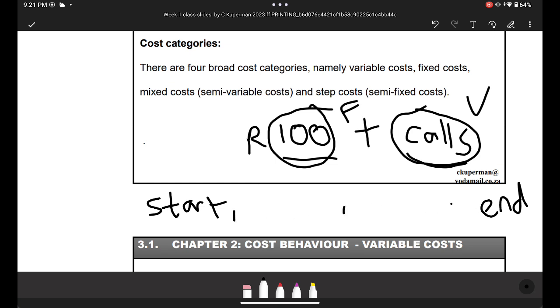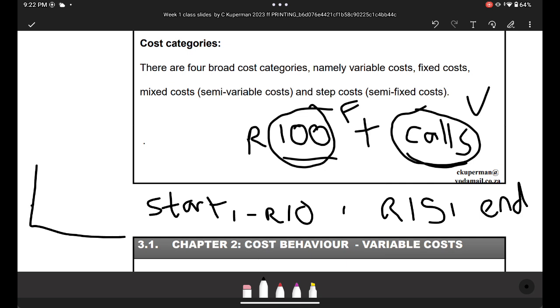Different roads charge different prices. So when you're running across this road, they charge 10 rand to run. If you're running across this road, they charge 15 rand to run. There's a different charge in a certain period of time, this complete time, as you can see. This is one road, but half of the road is charging 10 rand and half of the road is charging 15 rand. If you graph this, it'll look something like this.